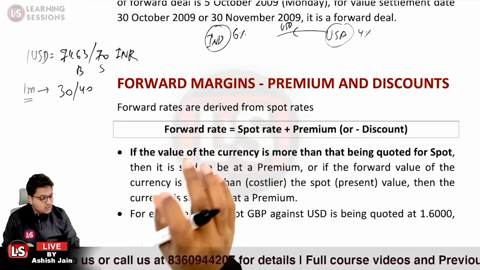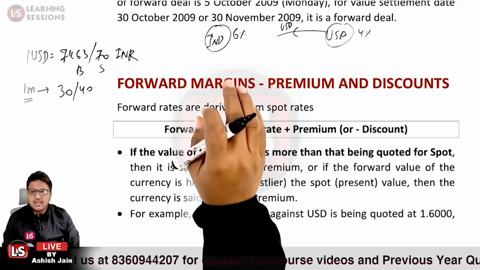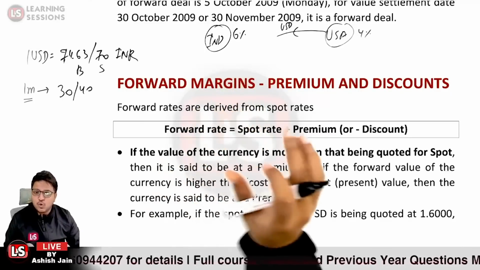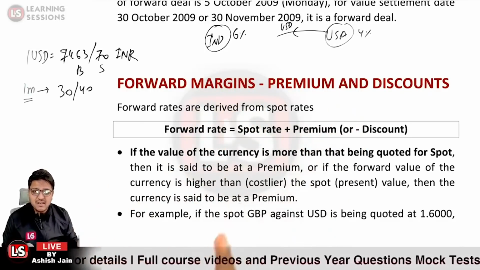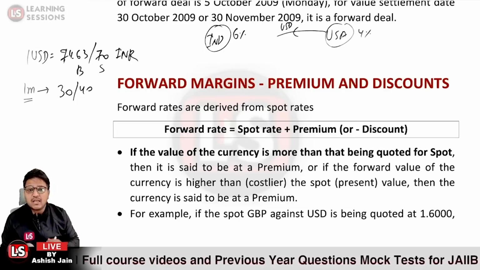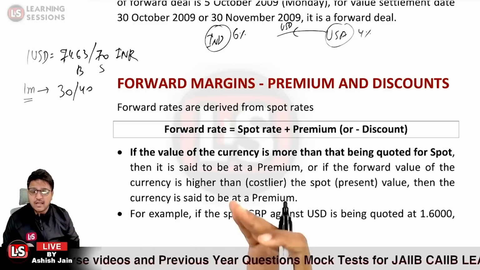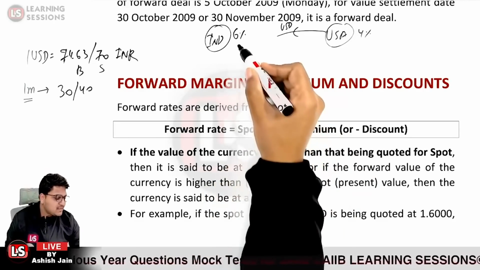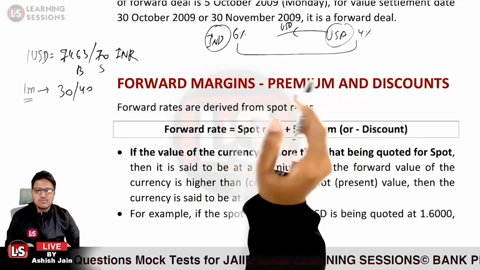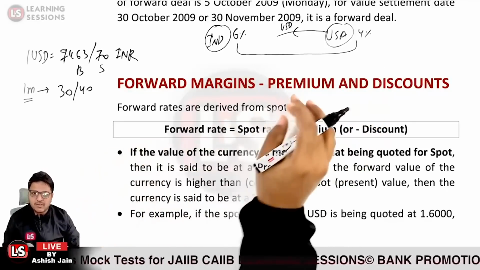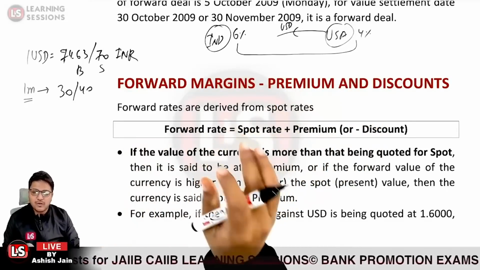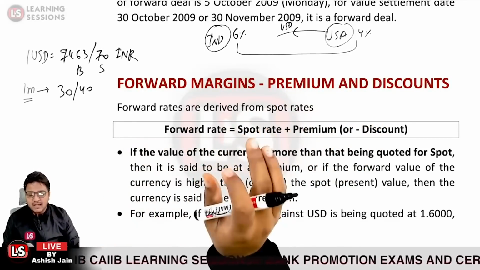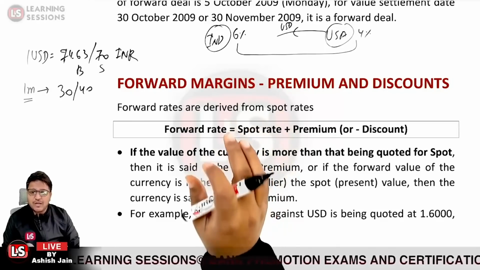If the interest rate is higher in one territory and lower in the other, there will be inflow to the territory where interest rates are higher. That is said to be the interest rate differential. Here 6 minus 4% would be the interest rate differential, and that is the main funda related to calculation of the forward points.